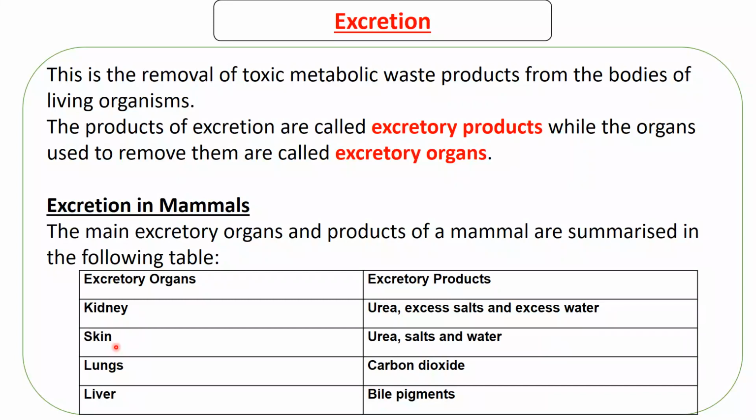Then for the skin, we're going to discuss it on a different topic, and the lungs we already discussed during gaseous exchange, so there's no need to talk about how the lungs excrete carbon dioxide. Then we also have the liver, which we discussed on nutrition in mammals, where we talked about bile pigments. Bile pigments are an excretory product from the liver. So we won't go back to the liver or the lungs. We're just going to concentrate on the kidney. The skin, we're going to study it later.